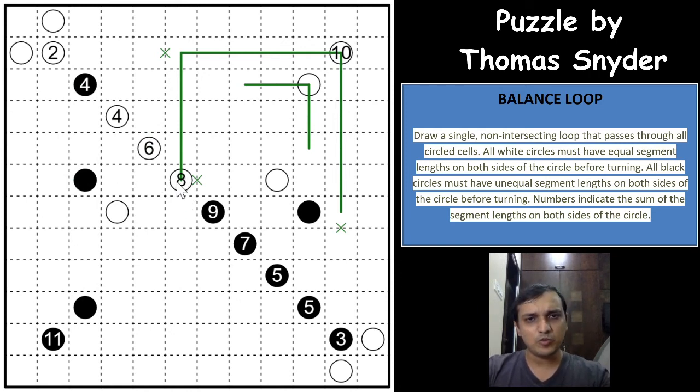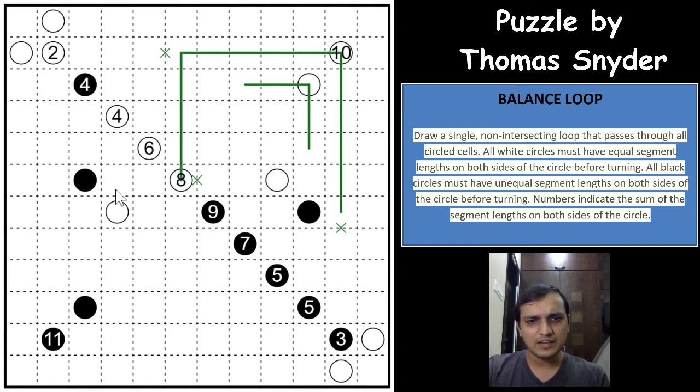And another way, if you want to see this kind of logic, you know that the 4 will have 3 on one side and 1 on the other side, right? So on one side of the loop it should have 3 segments, and on the other side of the loop it should have 1 segment, right? And the 3 segments will either have to go towards the bottom or towards the right. It cannot go on the top or the left, because you don't have enough cells, which means it has to go either towards the bottom 3 cells or towards the right 3 cells.